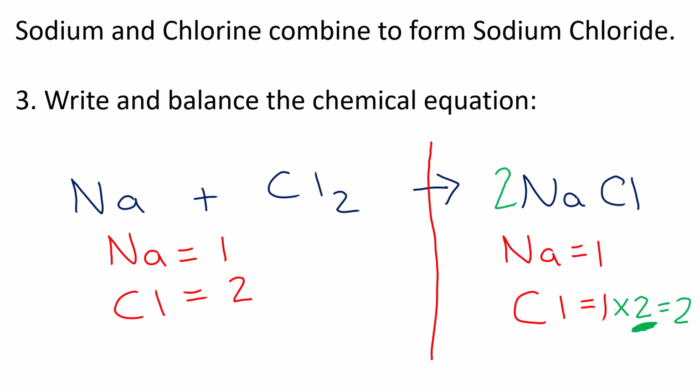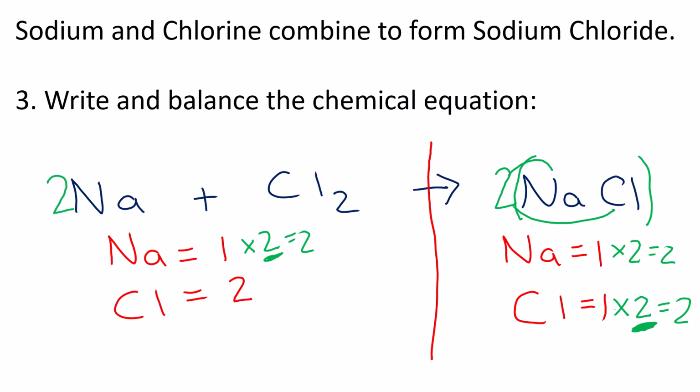Okay, and just like I said, by putting the 2 here, like in maths, what have I now done? I've changed the chlorine, yes, but what have I now done to the sodium? I have also timesed it by 2. So now I have 2 sodiums on the right-hand side. What can I do to this sodium to make it also a 2? I can times it by 2. Whatever you times by, that's the number that goes in front.